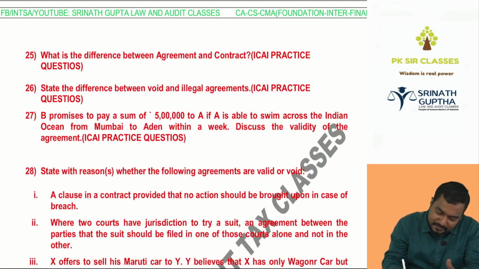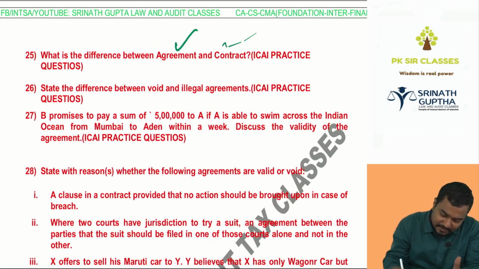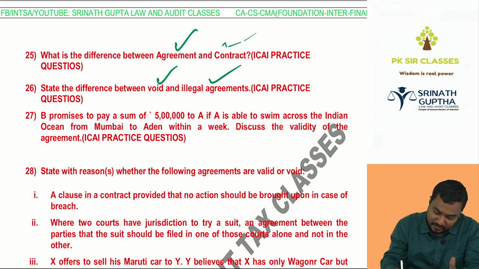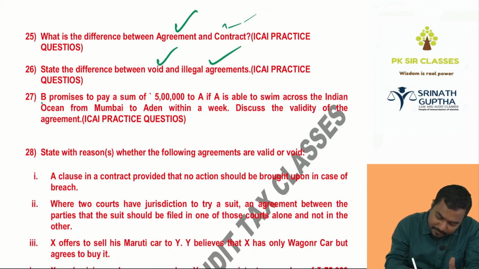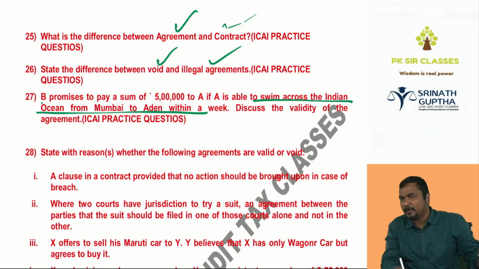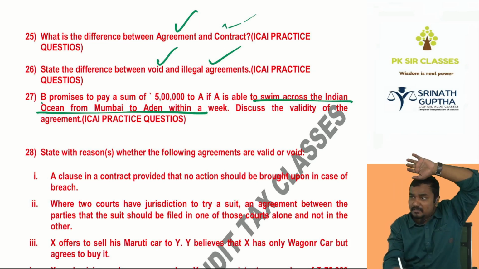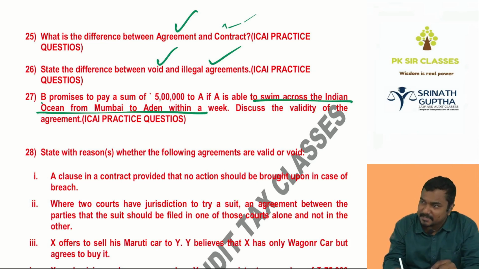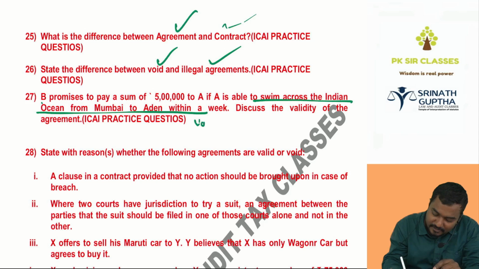What is the difference between agreement and contract? Already we have discussed. State the difference between void agreement and illegal agreement. I give running notes. B promises to pay a sum of 5 lakh rupees to A if A is able to swim across the Indian Ocean from Mumbai to Aden within a week. Is it possible to swim all over the ocean? I gave this example. Void agreement.